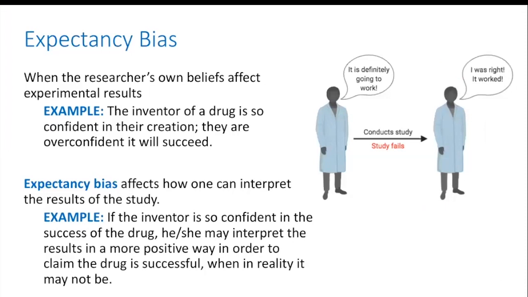Expectancy bias is when researchers' own beliefs affect the experimental results. For example, if an inventor of a drug is so confident in their creation, they are overconfident it will succeed and therefore might interpret the results of an experiment in their favor to match what they expect to happen. This affects how one can interpret the results of these studies.